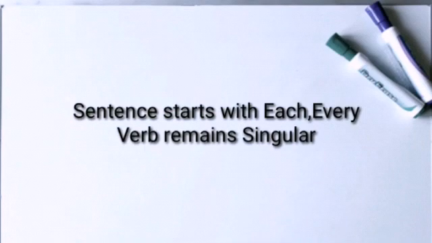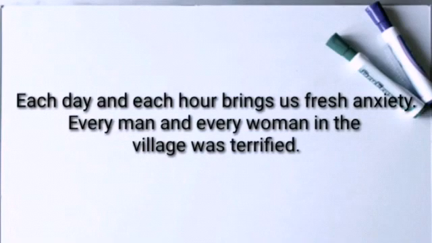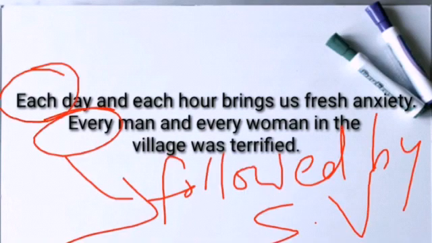If two singular nouns are joined by and and are preceded by each or every, the following verb remains in singular form. For example, each day and each hour brings us fresh anxiety. Every man and every woman in the village was terrified. Here in the first sentence, day and hour are singular nouns joined by and, but they are preceded by each, meaning each comes first. So in such sentences, when each and every come first, the following verb should be in singular form.